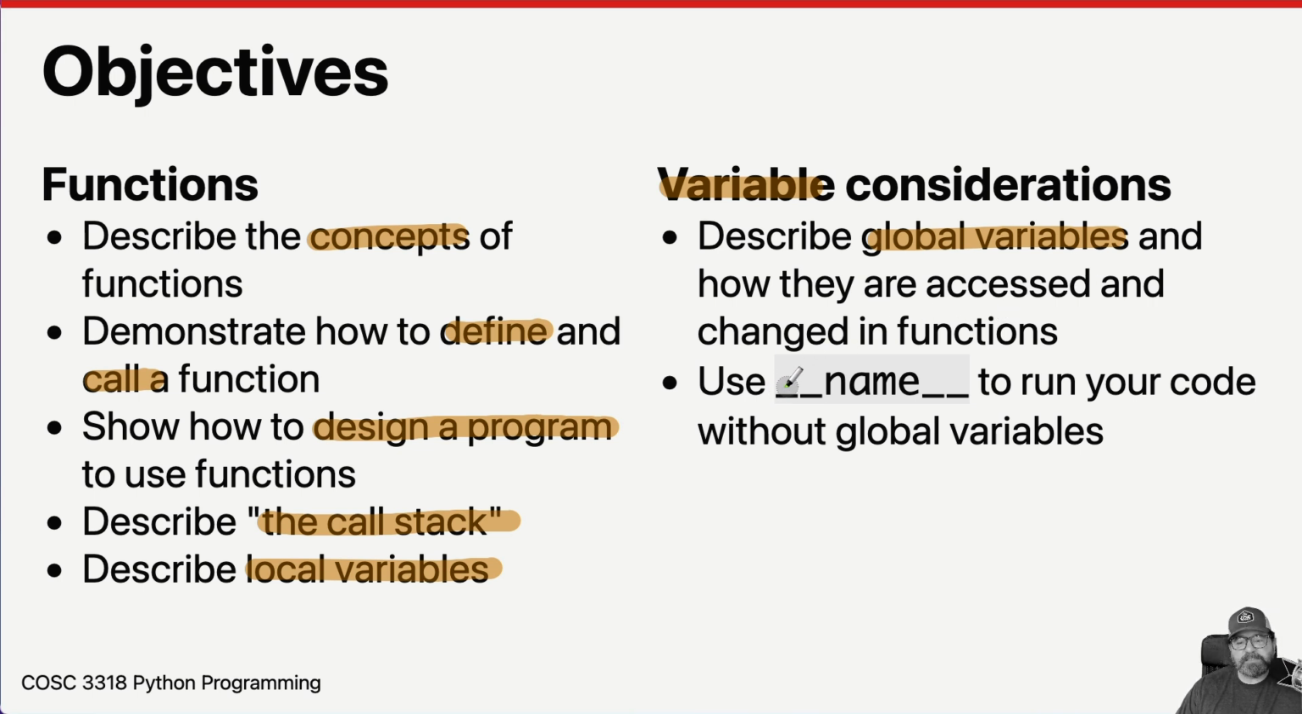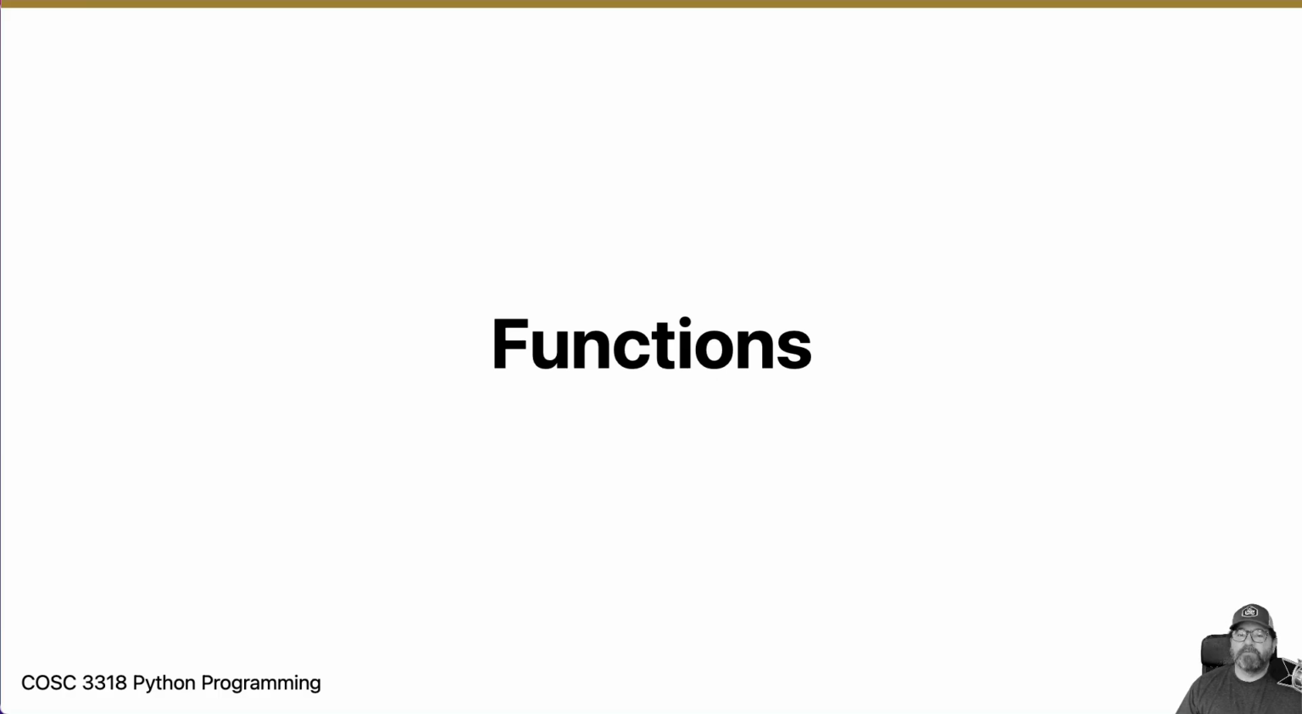And then we're going to use a special variable named __name__, also called dunder name, to run your code without global variables because, again, global variables are bad. So this is where we're going over the many parts of this lecture. Let's get cracking. First up, we're going to talk about functions. Lots of things to know about functions.